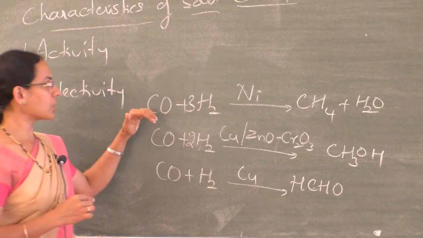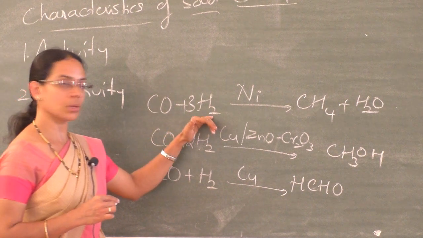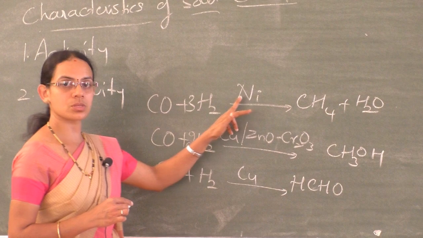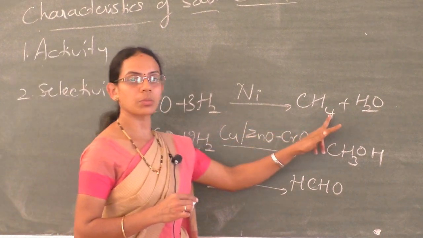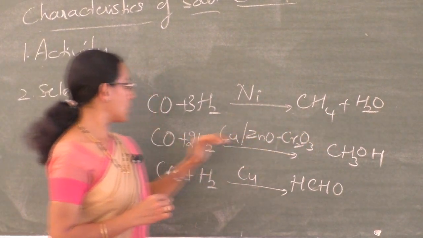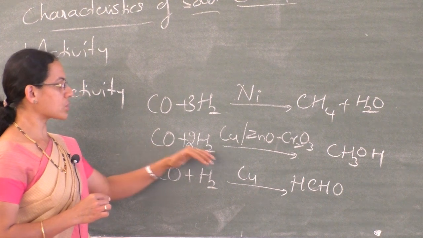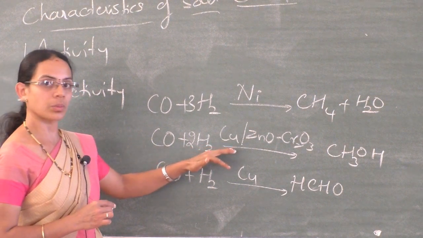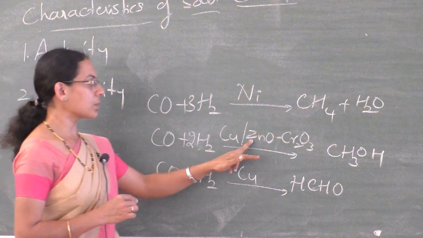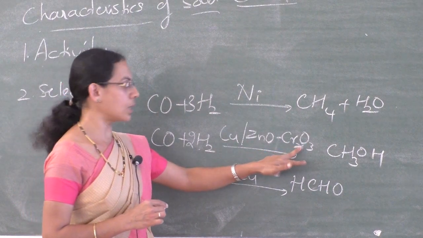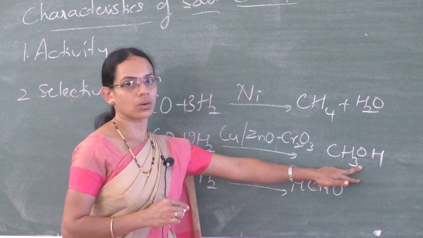If the reaction between carbon monoxide and hydrogen is carried out in the presence of a nickel catalyst, it gives methane and water. If it is carried out in the presence of copper, zinc oxide and chromium oxide, it gives methyl alcohol.